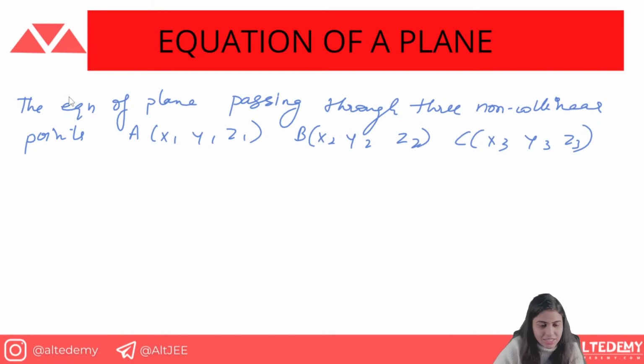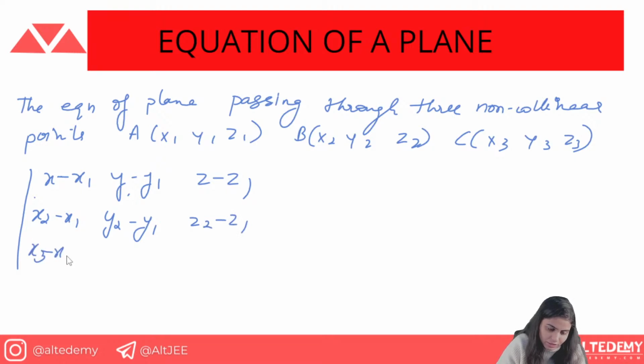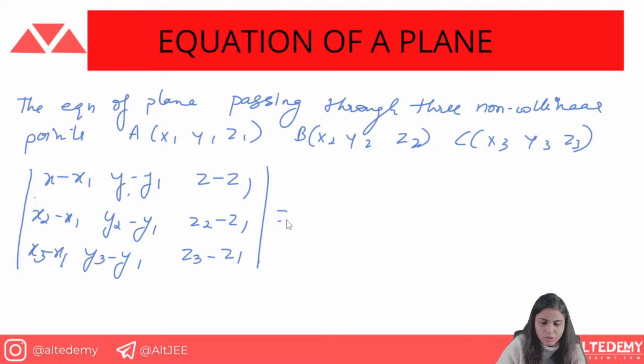No worries, this is very simple. All you have to do is find the determinant with the rows x minus x1, y minus y1, z minus z1; then x2 minus x1, y2 minus y1, z2 minus z1; then x3 minus x1, y3 minus y1, z3 minus z1, subtracting the first point's coordinates everywhere. And it is going to be equal to 0.